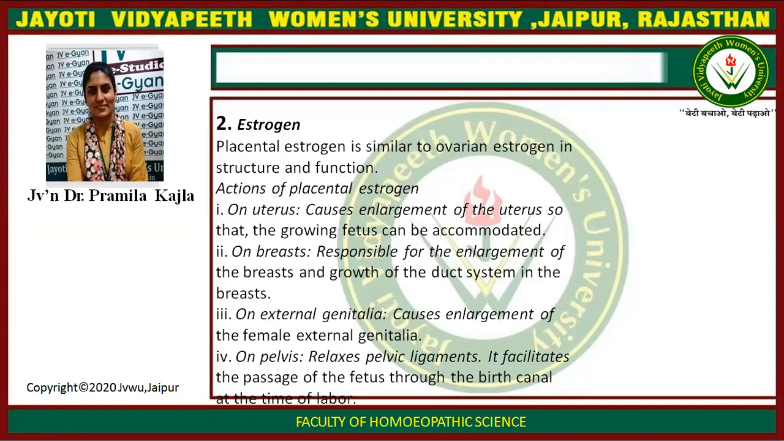Estrogen. Placental estrogen is similar to ovarian estrogen in structure and function. Action of placental estrogen on uterus causes enlargement of uterus so that growing fetus can be accommodated. On breast, responsible for enlargement of breast and growth of duct system in breast. Causes enlargement of female external genitals. It facilitates the passage of fetus through the birth canal at the time of labor.